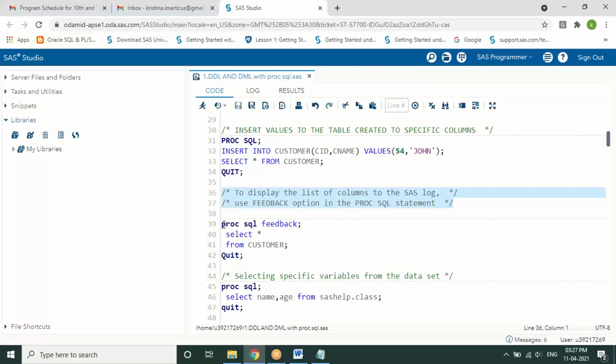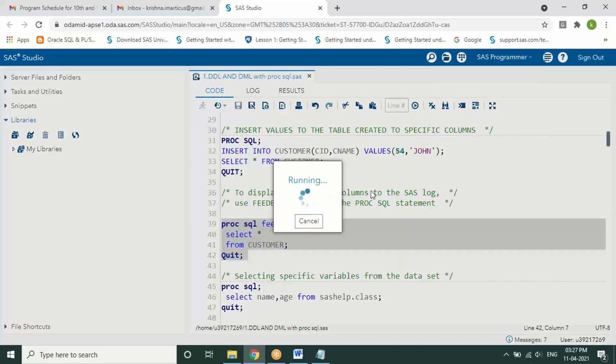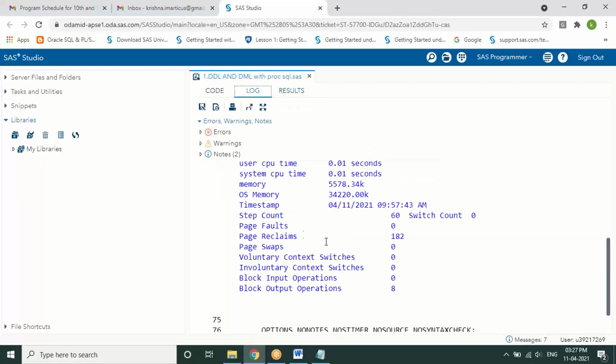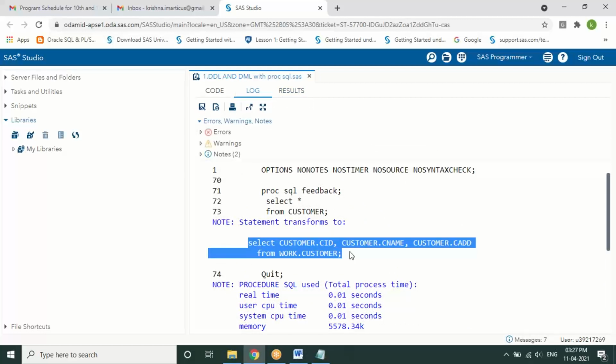So where I'm writing it on line number 39, if you can see, proc SQL feedback, select star from table name. What it does, if I just execute, you'll see in the log window that it has displayed a query at the backend, which means it is displaying all the values from one or more tables, which is nothing but showing its structure. Or let's say it displays all the columns from the different tables. In this example it is only one table, but if your data has been retrieved from multiple tables, then the query gets executed showing the different columns from different tables, if any.